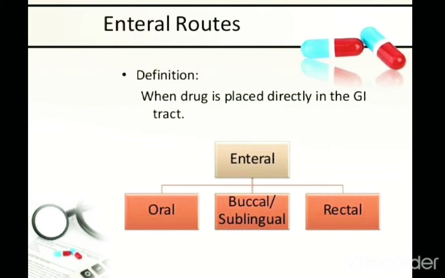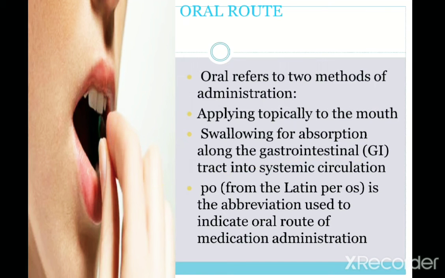Next, the enteral route. What is this enteral route? Enteral means the drugs which directly go into the GI tract, that is gastrointestinal tract. So when we take the drugs by mouth, the drugs go directly to the GI tract, and only then its action starts. In the enteral there are three types, as I already told, that is oral, buccal or sublingual, and rectal. So this is the enteral route.